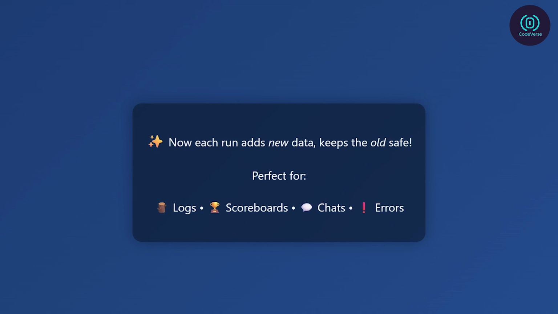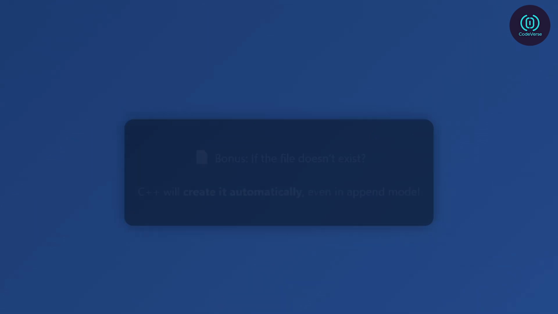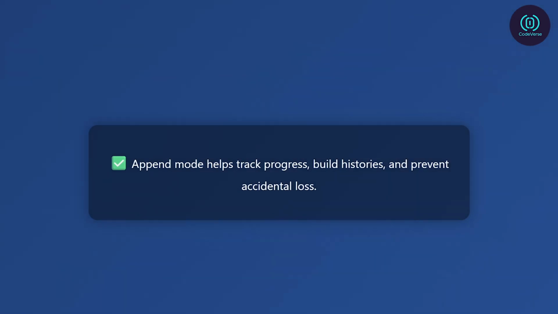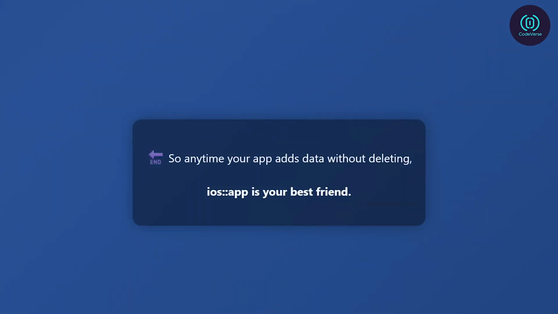Perfect for things like logs, scoreboards, chat histories, error messages, or anything that grows over time. It's simple but powerful. One thing to keep in mind: if the file doesn't exist, append mode will still create it. So even if it's the first time writing, you're covered. In real-world software, append mode helps us track progress, build histories, and make sure nothing important gets accidentally erased. So whenever your program needs to keep adding to a file without wiping it clean, ios::app is your best friend.